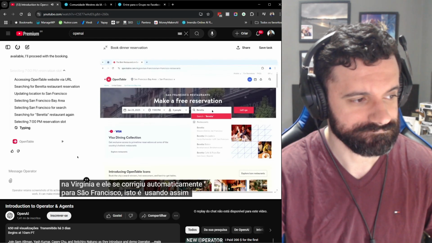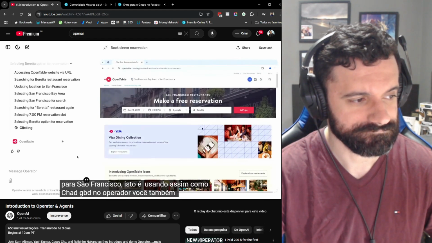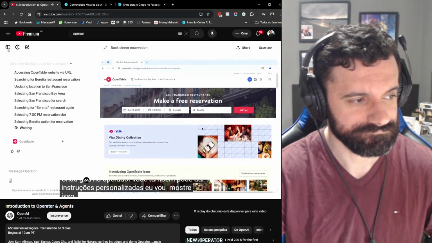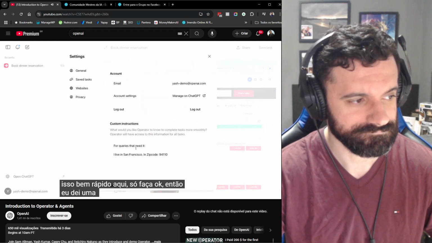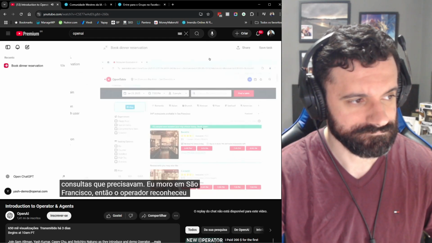This is using, so like ChatGPT, in Operator you can also give custom instructions. So I'm going to show this really quickly here. Okay, so I've given a custom instruction that for queries that need it, I live in San Francisco. So Operator recognized that and then auto-corrected itself to go to San Francisco.